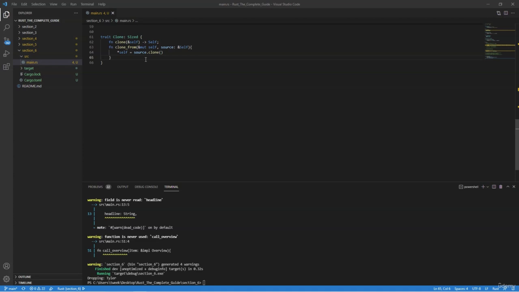The clone trait is for types that can make copies of themselves. For this to work, it needs to construct an independent copy using the self keyword, and then return it. A clone's definition is as what's followed. So we have our trait Clone, which also implements the Sized trait, and then we have a couple of methods